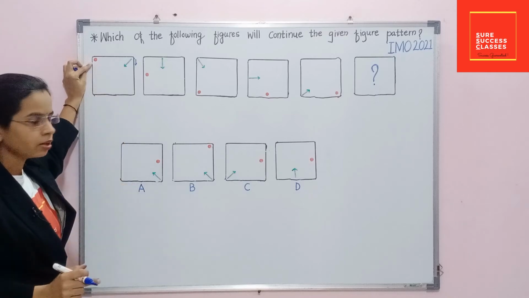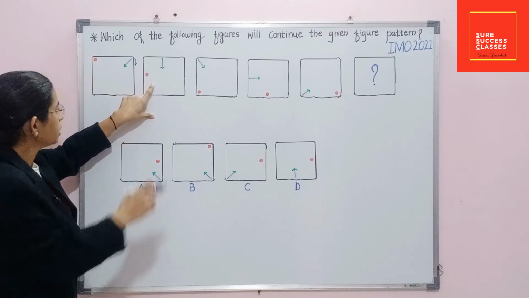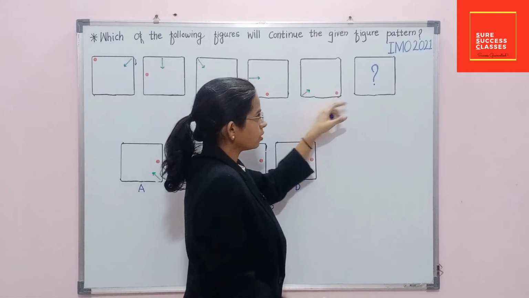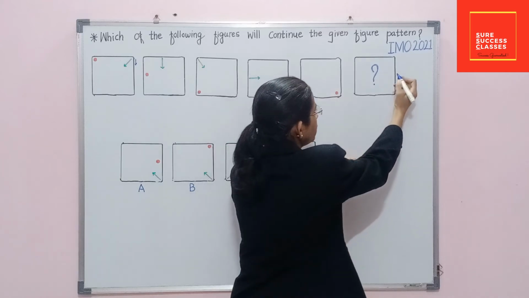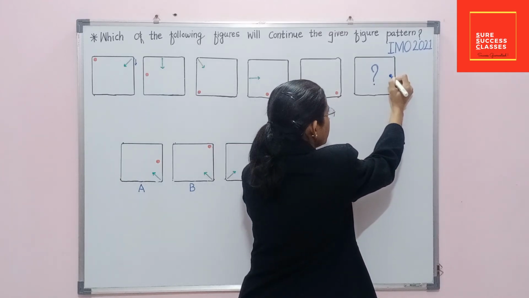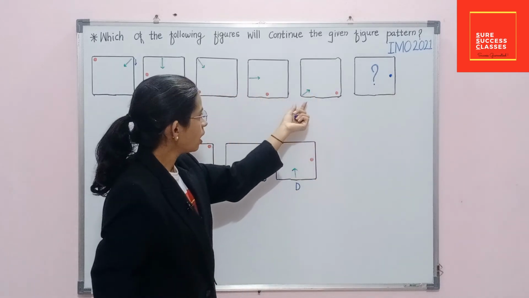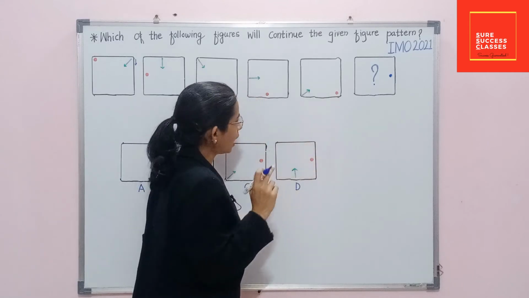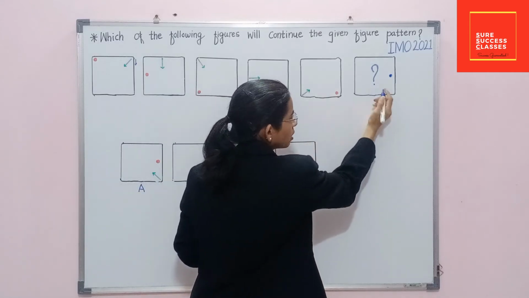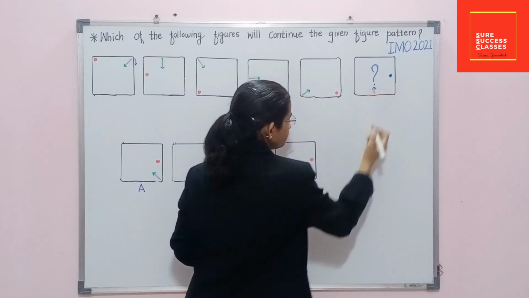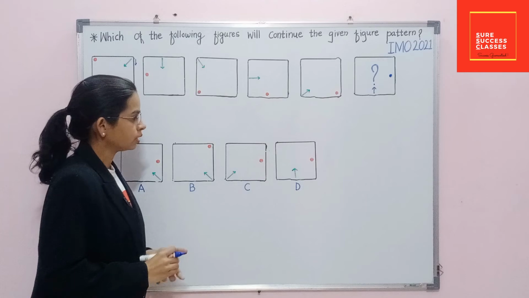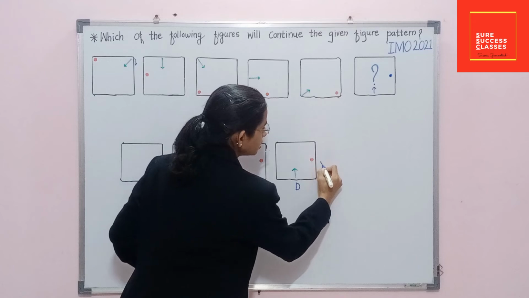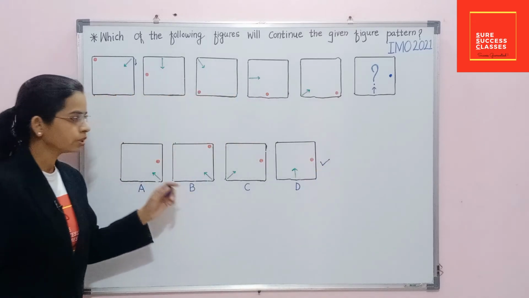Here it is at corner, but in next figure it is at middle. In the same way, at the question mark, dot will appear one place ahead, and arrow will change its direction 45 degree anti-clockwise and one place ahead, means like this. Like this option available in the given options? Yes, option D is like this. So correct option is D.